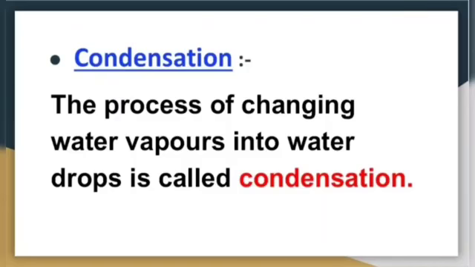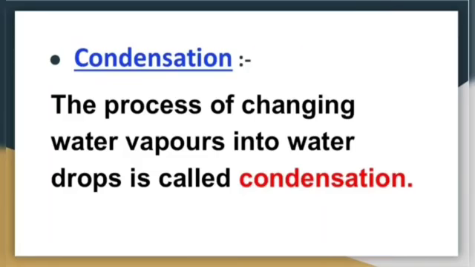When river water, lake water, sea water or ocean water changes into water vapors, the water vapors rise up with the hot air, and as they move up, they convert into water drops because temperature decreases as we move upward.